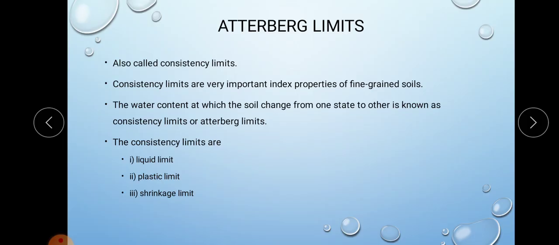Next, we can discuss what are Atterberg limits or consistency limits. Consistency limits, or Atterberg limits, are a very important index property of fine-grained soil. I have told that the soil has four different states: liquid, plastic, semi-solid and solid. The water content at which the soil changes from one state to another is known as consistency limit or Atterberg limit. The different consistency limits are liquid limit, plastic limit and shrinkage limit.